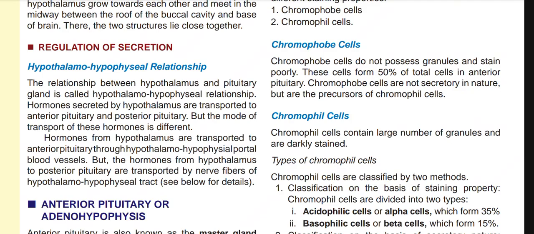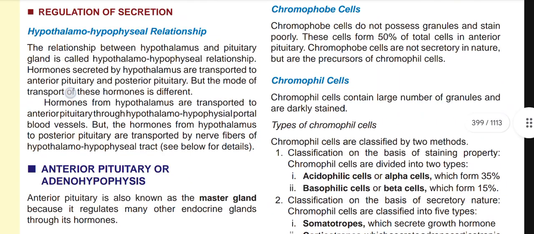So first of all, they do not possess any granules and do not stain properly. This type of cell forms nearly 50% of the total cells present in the anterior pituitary. These cells have no secretory property, but they are the precursors of chromophil cells. So now chromophil cells. Chromophil cells contain a large number of granules and are darkly stained.